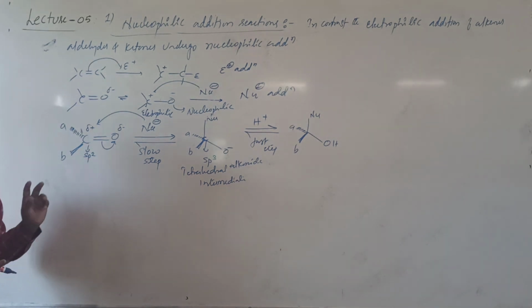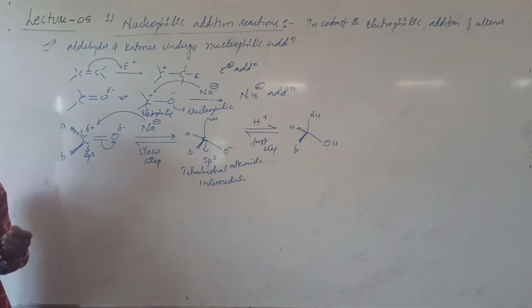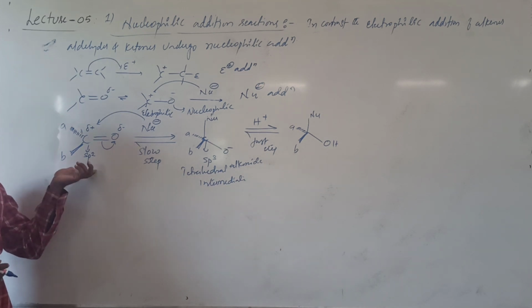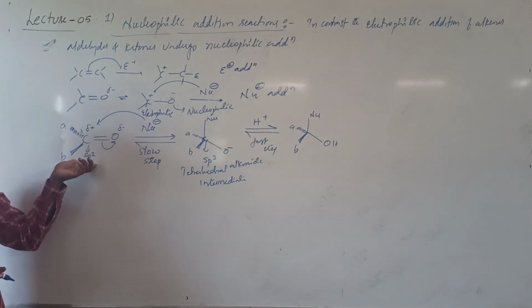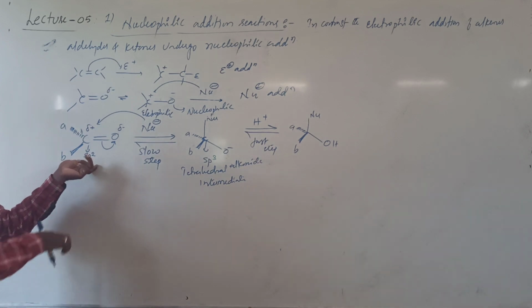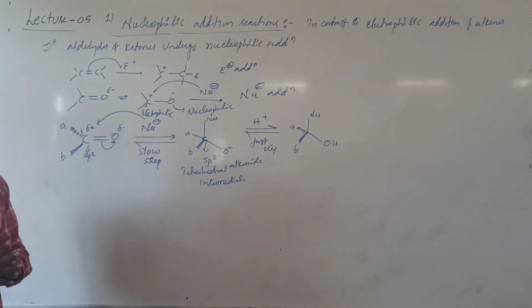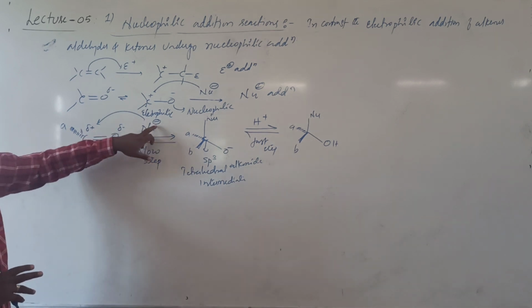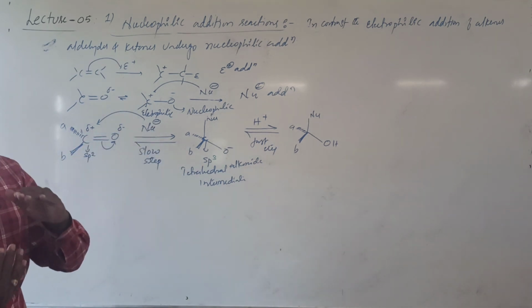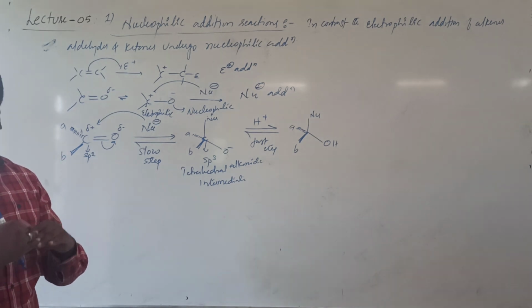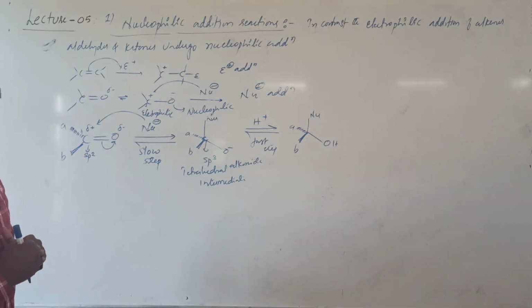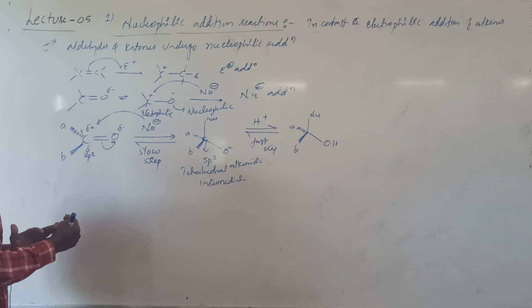During the nucleophilic addition, what happens? Basically the nucleophile approaches. Before the nucleophilic addition, the hybridization of the carbonyl carbon is sp2, because of which the geometry of the carbonyl group is planar. All three bonds are in the same plane, and the nucleophile approaches perpendicular to the plane in which the carbonyl group is present, either from the top direction or from the bottom direction.